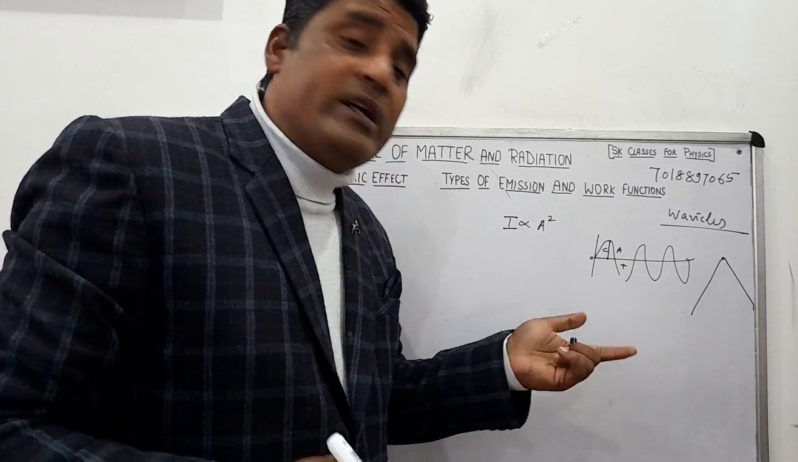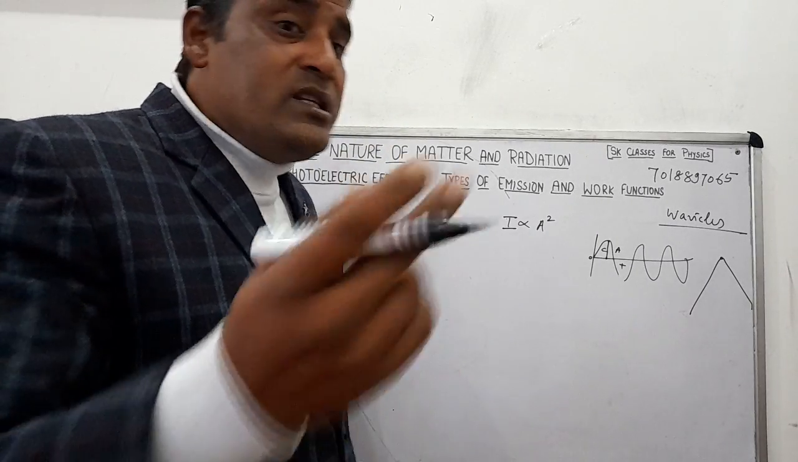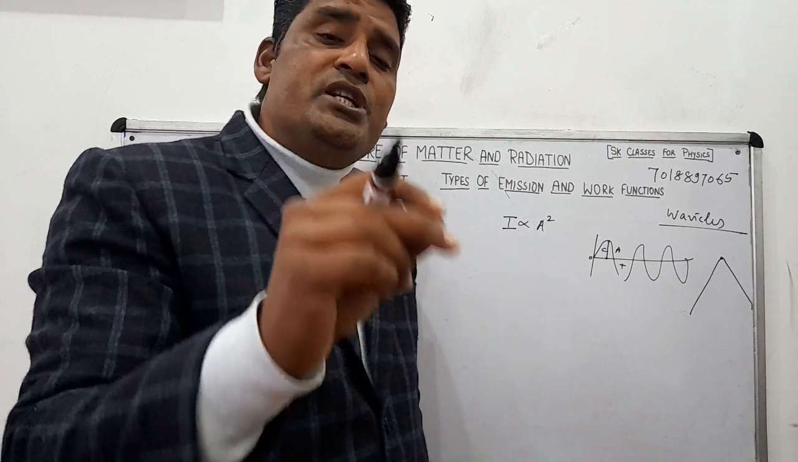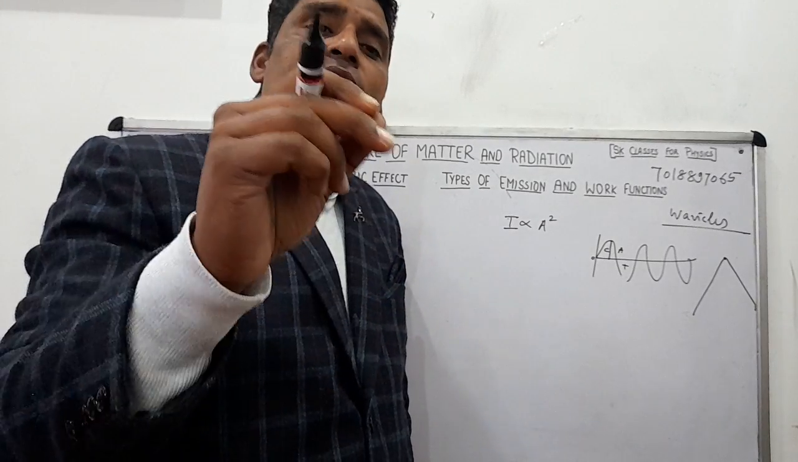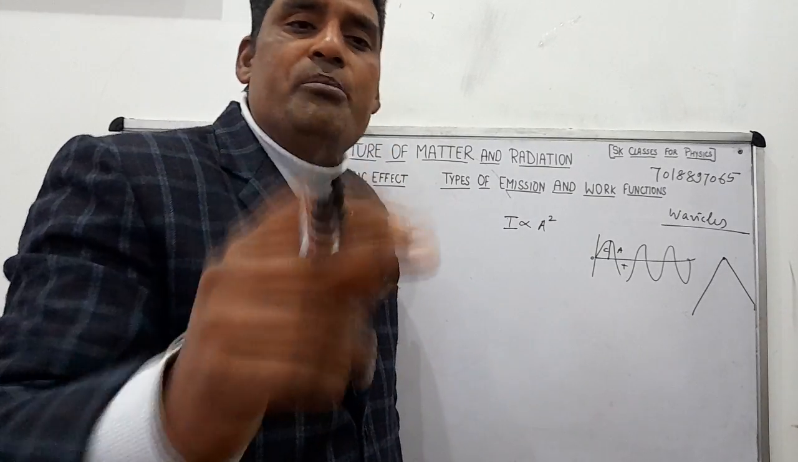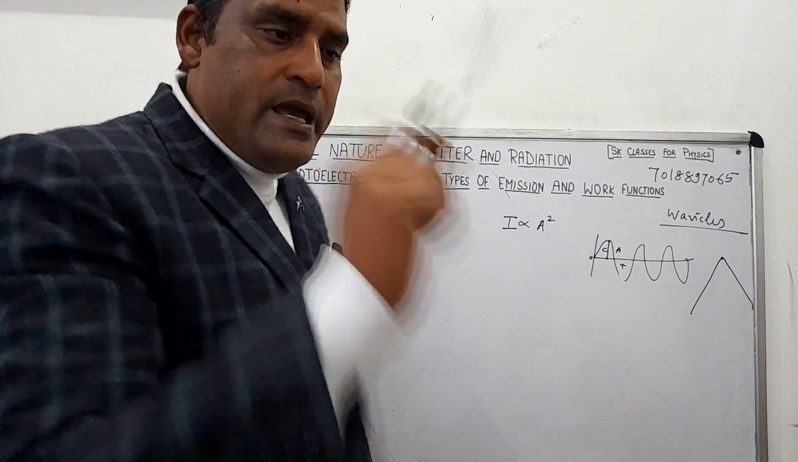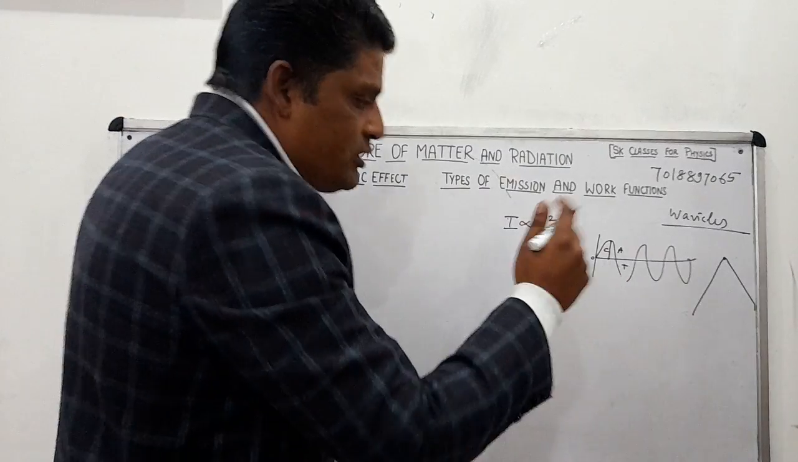The second factor is the frequency. What is the frequency? The number of oscillations, number of vibrations, number of revolutions, number of rotations completed in 1 second is called frequency. एक सेकंड में कोई चीज कितनी बार, what is the oscillation means?